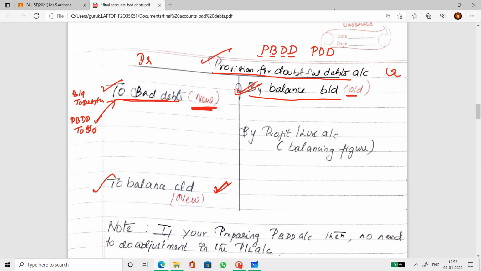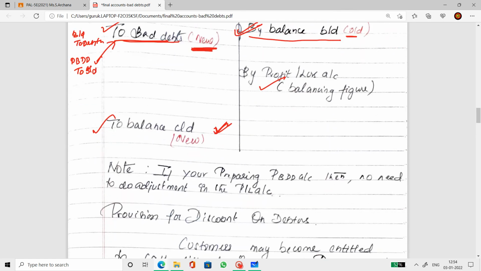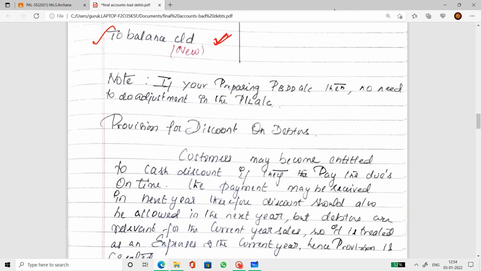Then you balance it. Obviously, the balancing figure will be transferred to the profit and loss account. It could have a credit balance or a debit balance, it doesn't matter. If you are preparing the provision for doubtful debts account, then there is no need to do adjustments in the profit and loss account. The adjustment that I showed you a while before the preparation of this, you don't need to do in case you learn the ledger preparation.